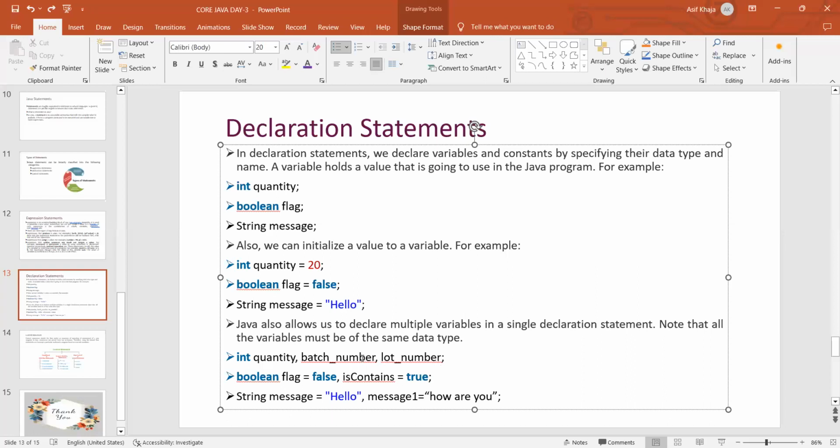We can use only integer values because these are all of type integer. Boolean flag is equal to false, is content is equal to true. See, these two are accepting only true or false values because these are of type Boolean. And now message is equal to hello, message one equal to how are you. These two are accepting string values because these two are of type string. This is completely about the declaration statement, declaring a variable and assigning a value to it.